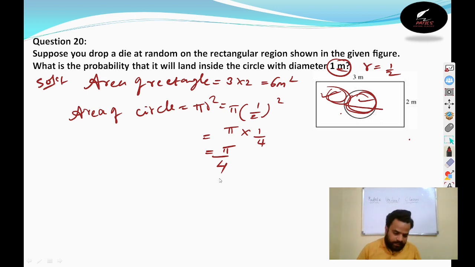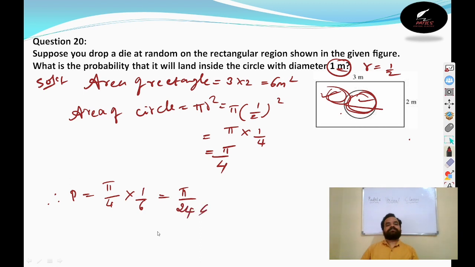Therefore, probability is equal to pi by 4 into 1 by 6, that is pi by 24. This is the answer. We just divide the areas: area of circle divided by area of rectangle. That is small area by large area, or like how we will be doing in probability, number of favorable outcomes divided by total outcomes. What is the probability it will land in the circle? Our favorable is the circle. So circle by rectangular area we need to do. This is the solution of the 20th question.